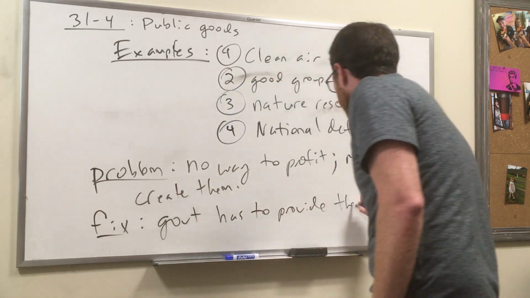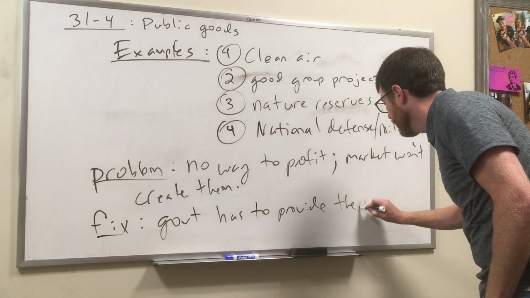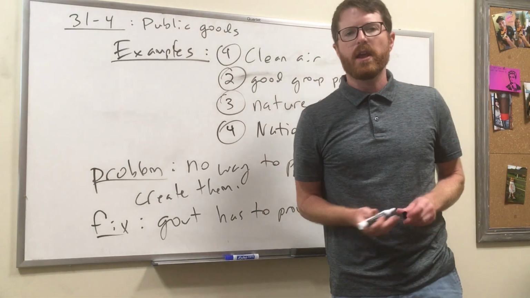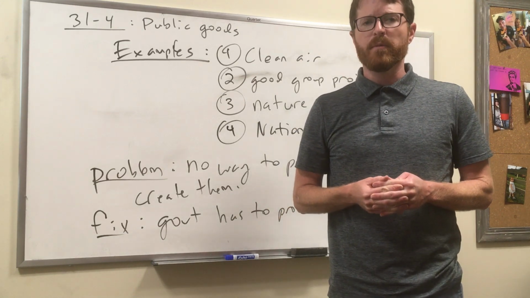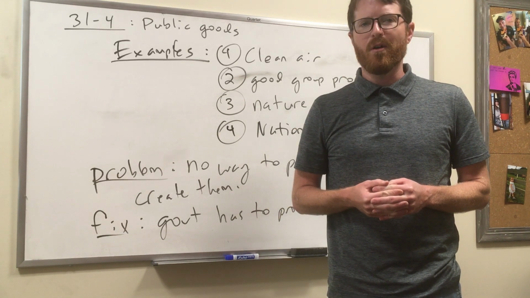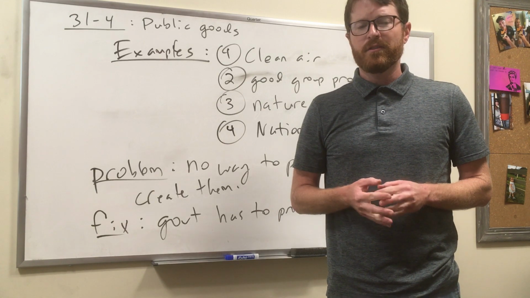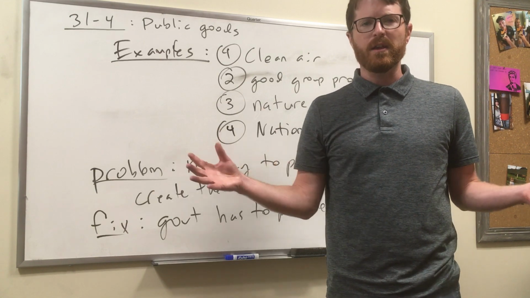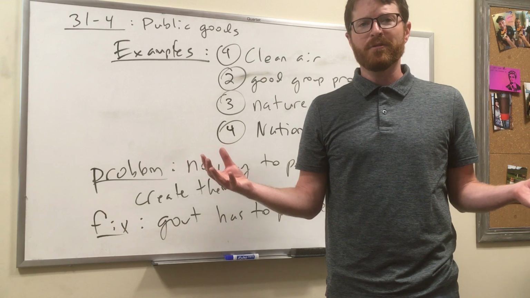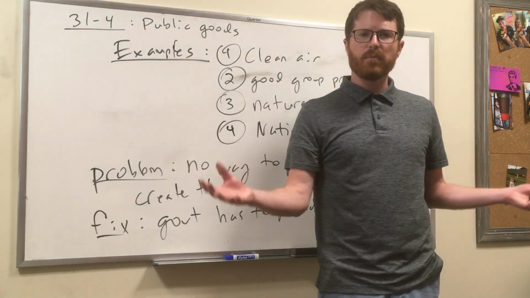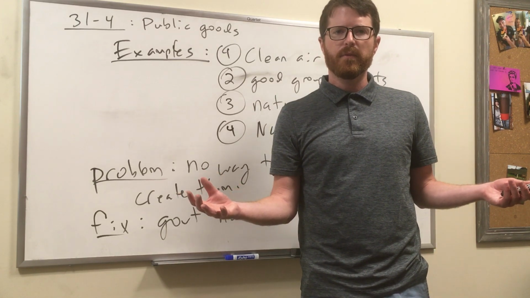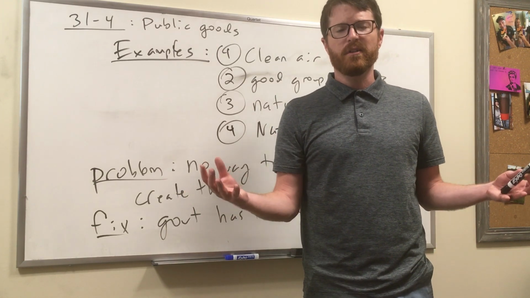Think about the things that the government provides. A lot of them are public goods. For example, the interstate highways. Creating interstate highways, it's very hard to be profitable, so the government creates them, right? We could go on and on with examples of this. Sidewalks in cities. There's no way to profit off a sidewalk. What are you going to do, charge people a quarter to walk on a sidewalk? It's not going to work, right? So the government's going to have to provide the sidewalks if it's worthwhile, okay? And again, we could go down and down the list of examples.